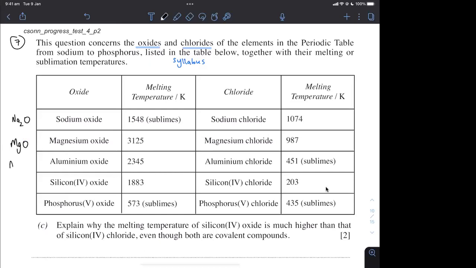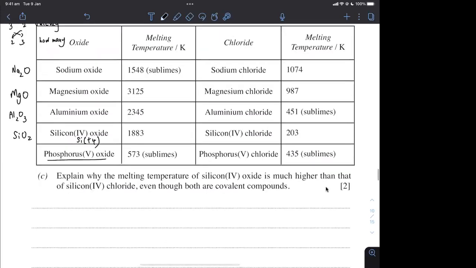These are straight formulae from O level. Al3 plus and O2 minus. As you know about the crisscrossing, these are the valency based on the charges, and then you crisscross. That means you need 2 of that Al3 plus and you need 3 of that O2 minus for the charge to cancel. Silicon 4 oxide, that is silicon plus 4 and 2 oxygen, each one is -2. Phosphorus 5 oxide is phosphorus plus 5.